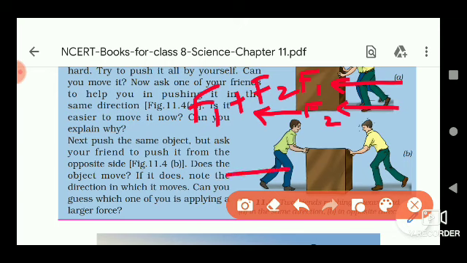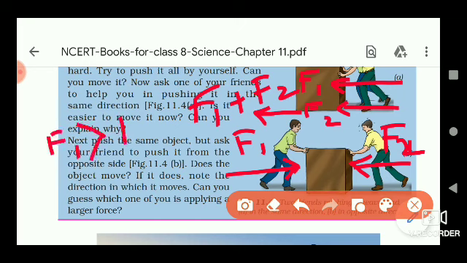When the object is pushed from opposite directions by you and your friend, then the object may move or may not move. If F1 is greater than F2, then the object will move to the right hand side.